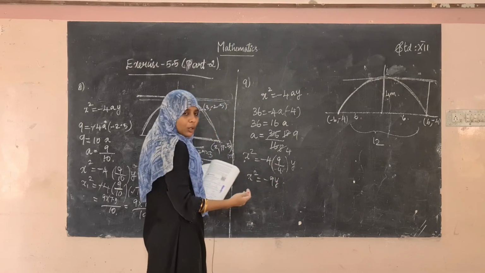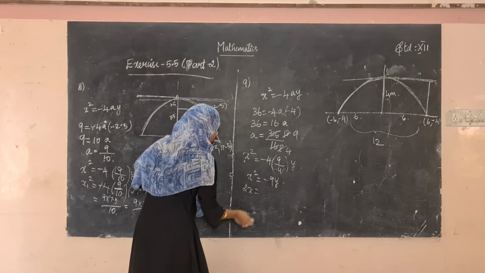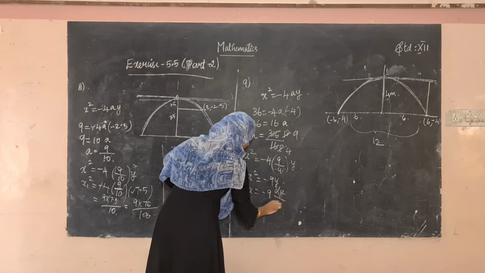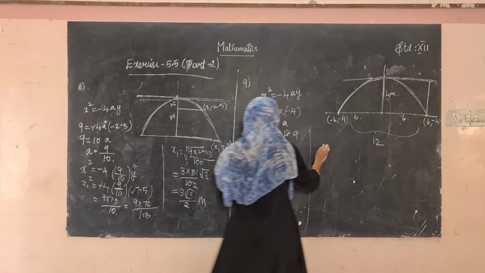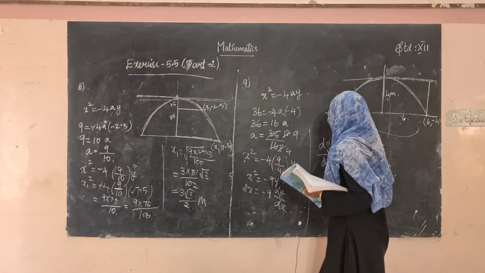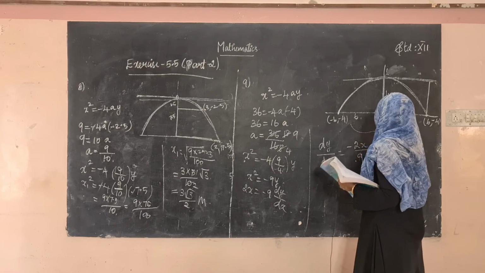Okay, so differentiate on both sides now. It will be 2 into x will be equal to minus 9 into dy divided by dx. So keep dy divided by dx as it is and bring the other terms to the other side, that is minus 2x divided by 9.